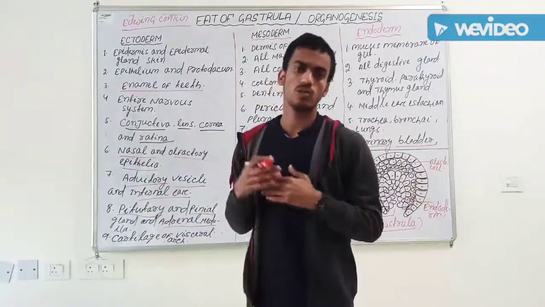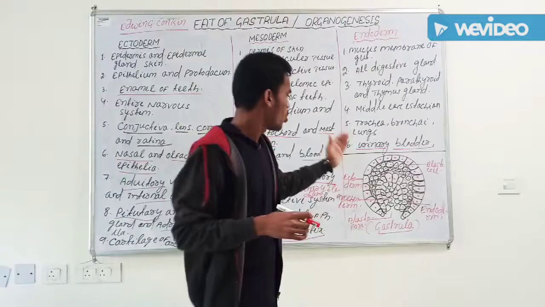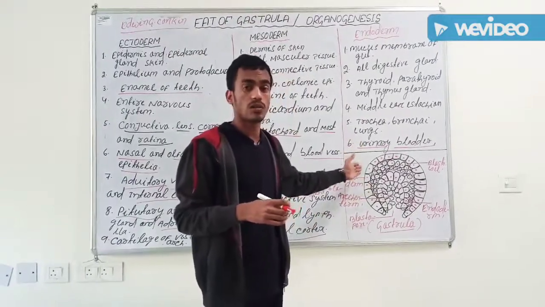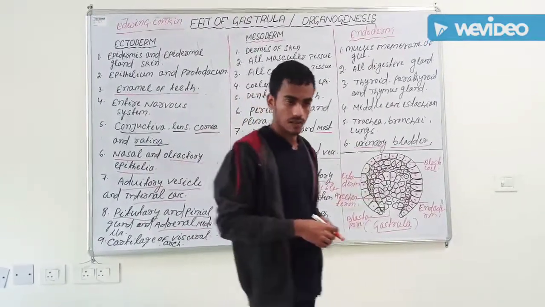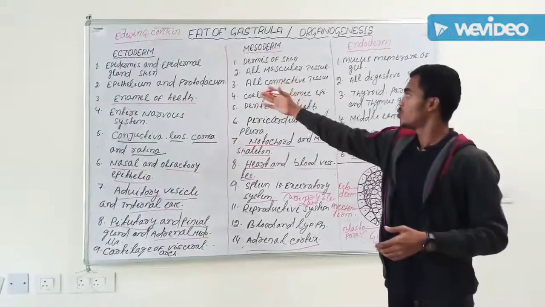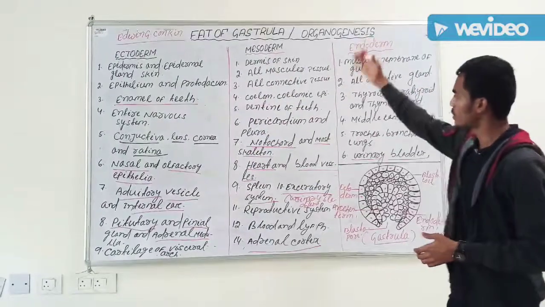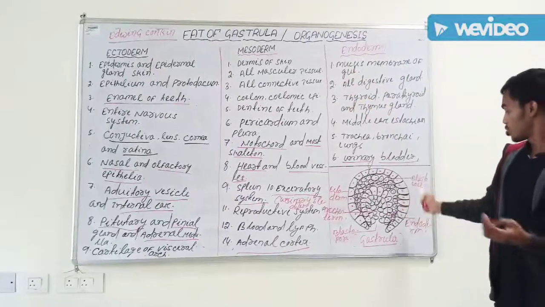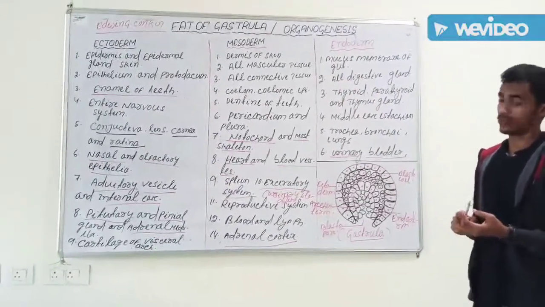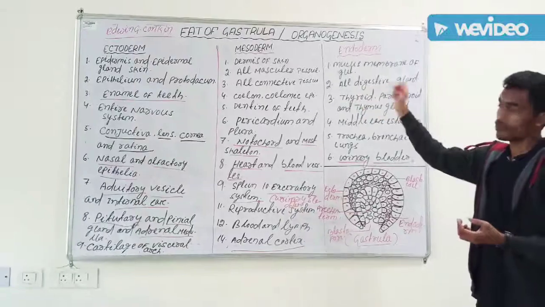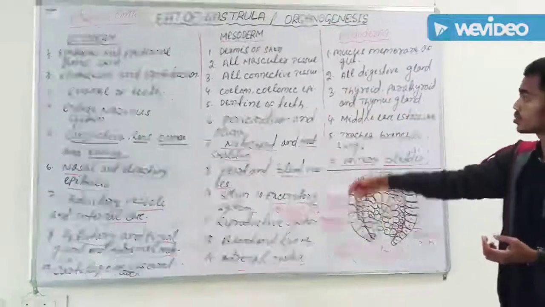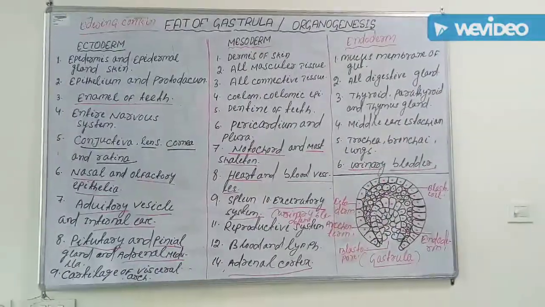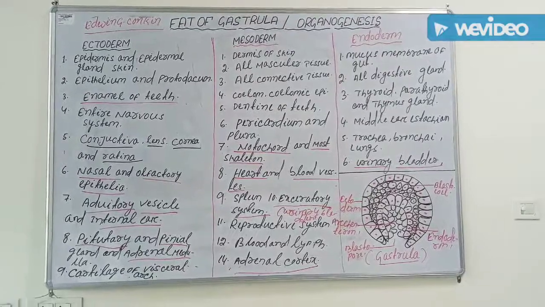By this process we can know which germ layer gives which part of our body. So this is the division of which organ and body part is given by which germ layer. This is the structure of a gastrula. Gastrula has three parts: ectoderm, mesoderm and endoderm, and you can see which part gives which thing.